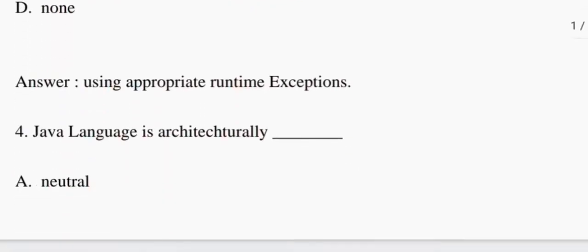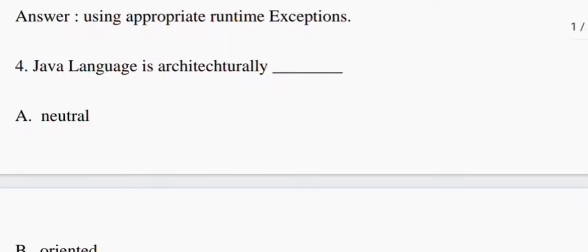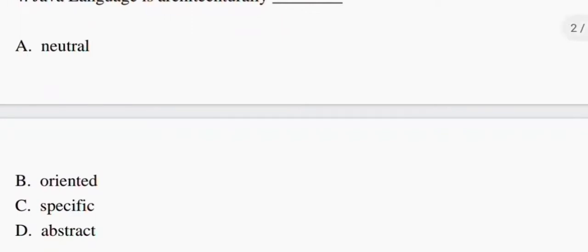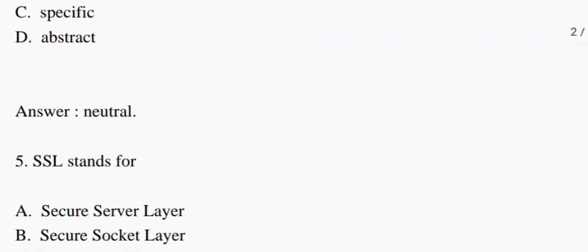Now we come to the next question. Java language is architecturally dash. They are giving four options. Option A, neutral. Option B, oriented. Option C, specific. And option D, abstract. Okay, so here the correct answer is option A, that is neutral. So Java language is architecturally neutral. Option A is your correct answer. Now we come to the next question.